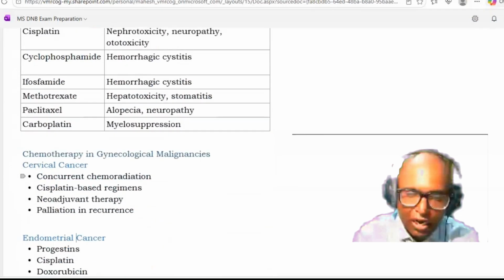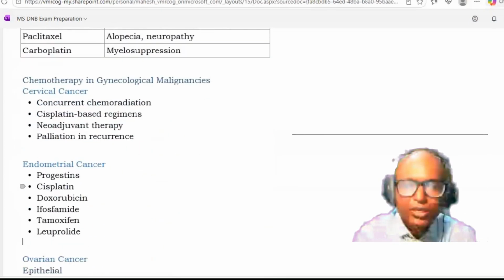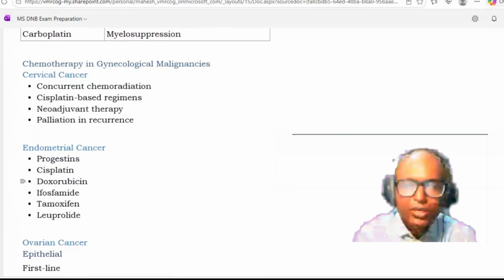Okay, so coming to the chemotherapy in various malignancies, gynecological malignancies. In cervical cancer, chemotherapy can be used along with radiation, that is concurrent chemoradiation can be given. Then which drug we use? Cisplatin-based regimens are there. Neoadjuvant therapy can be used, and palliation in recurrence. Okay, for endometrial cancer, progestins can be used, cisplatin, doxorubicin, ifosfamide, tamoxifen, and leuprolide.